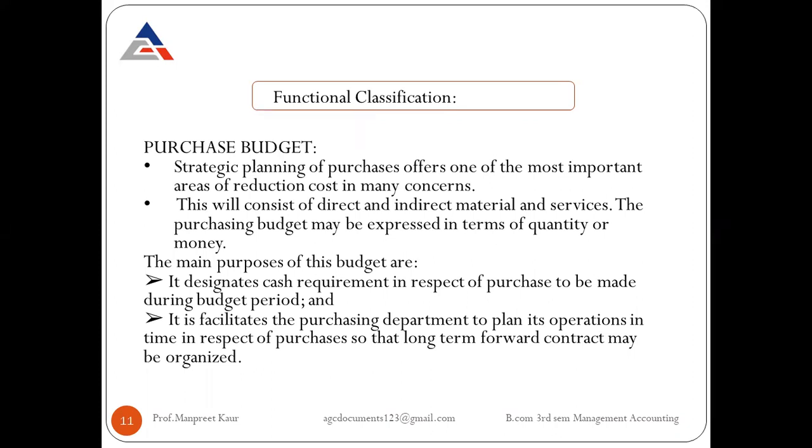So this will mainly consist of direct and indirect material and services. Whatever the indirect cost, whatever the direct cost that may be included in material and services, all these costs are determined under the concept of the purchase budget. The purchase budget can be expressed in terms of quantity or in terms of money. So basically the purchase budget is related to the finance concept. The main purpose of this budget is to designate the cash requirement in respect of purchases to be made during the budget period. So what is the basic purpose of maintaining the budget within the organization?